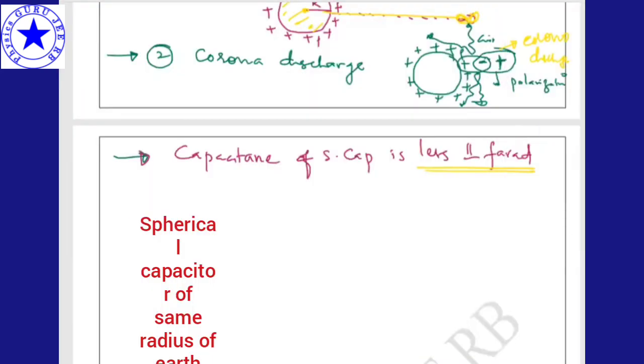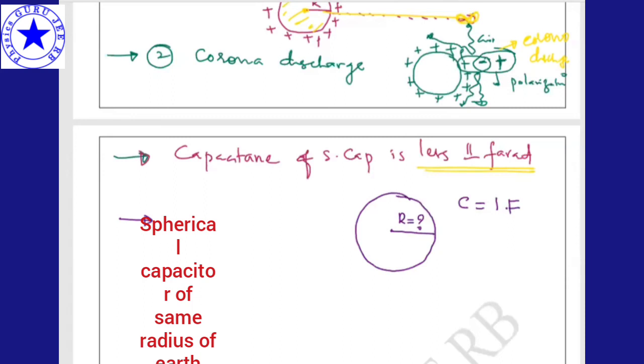Let us imagine the capacitance of this capacitor is 1 farad. What would be the radius of it?